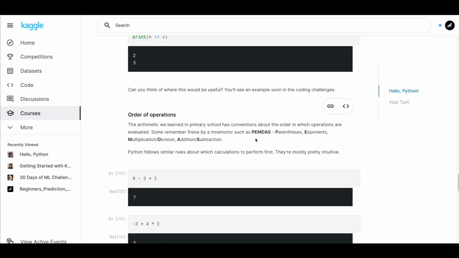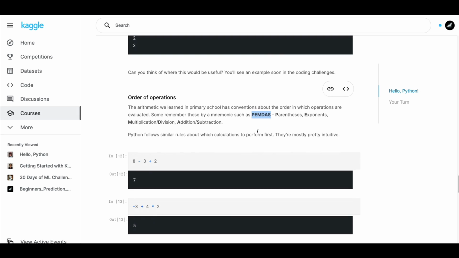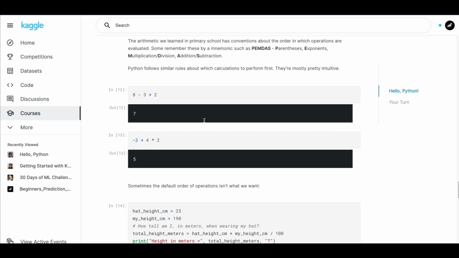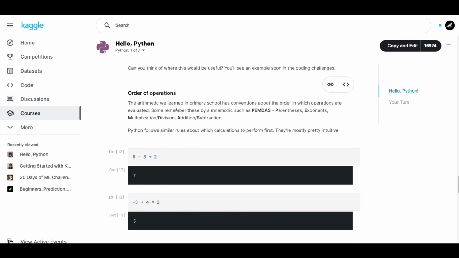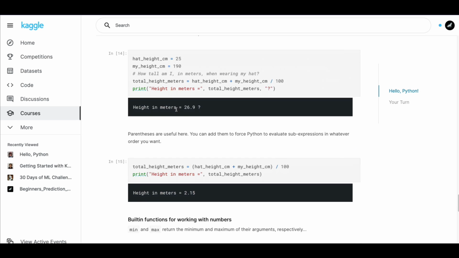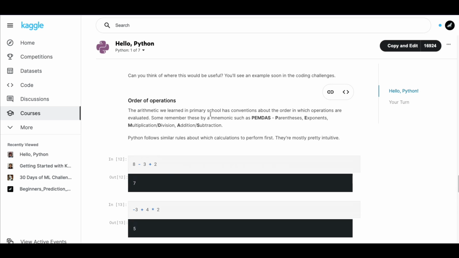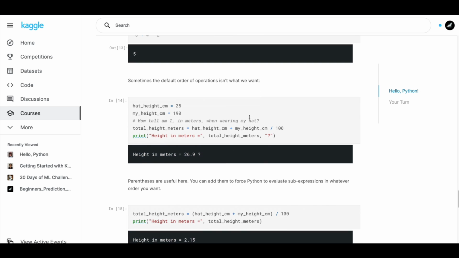Oh, okay, they have something called PEMDAS. Okay, so I think where I learned it used to be called like that. So parenthesis, exponents, multiplication or division, and addition and subtraction. So that's a nice way to know order of precedence. It's quite important, especially if you are new to programming language. So the mnemonic that I am familiar with is BODMAS, but you are free to use anything.